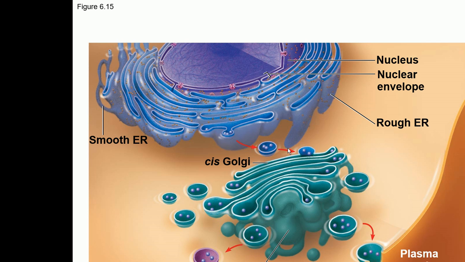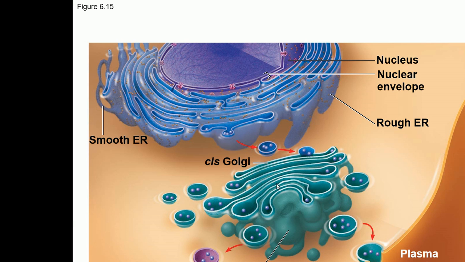So I have already shown you how the endomembrane system is connected. This is basically a protein being formed here in the ER. It's now budding off from here, forming a vesicle. This vesicle is now fusing with the Golgi apparatus, and all the modifications are going to take place inside the Golgi.